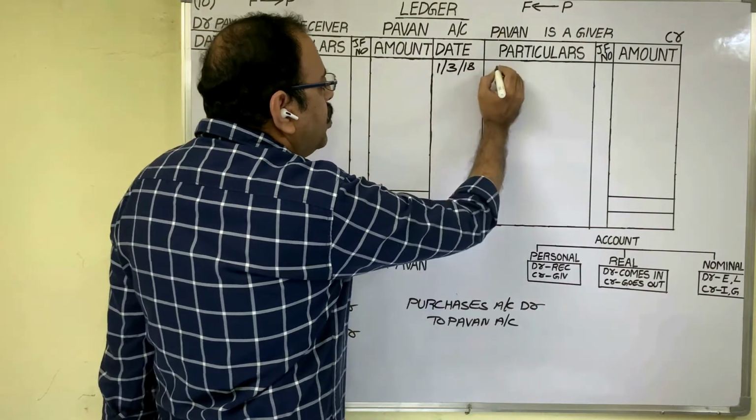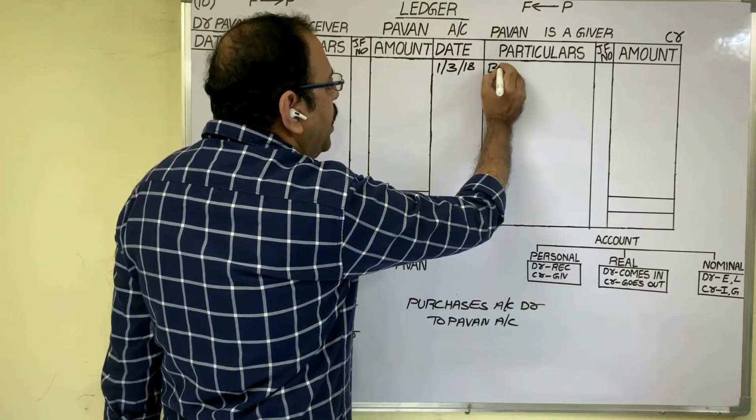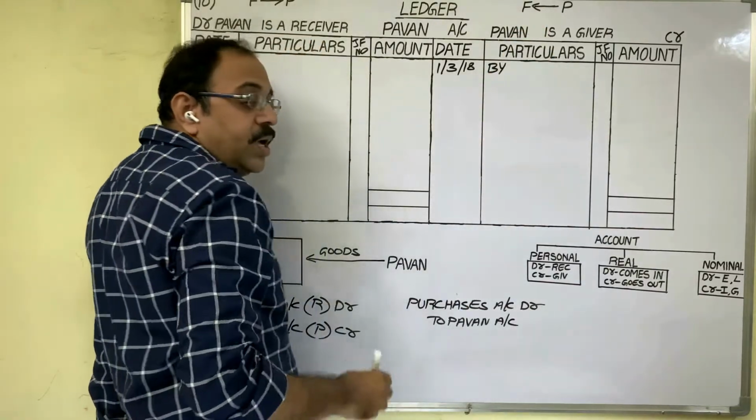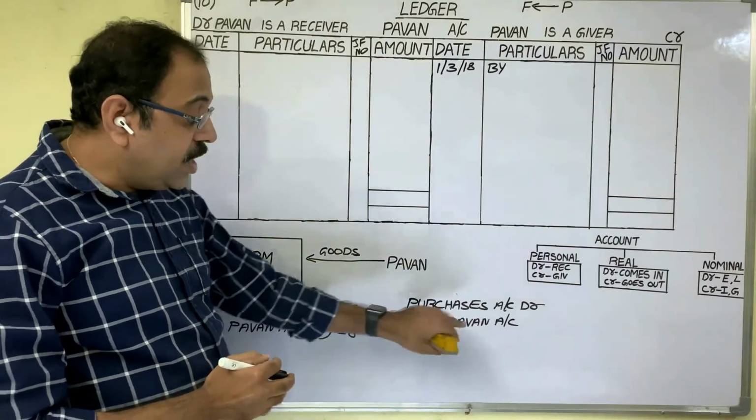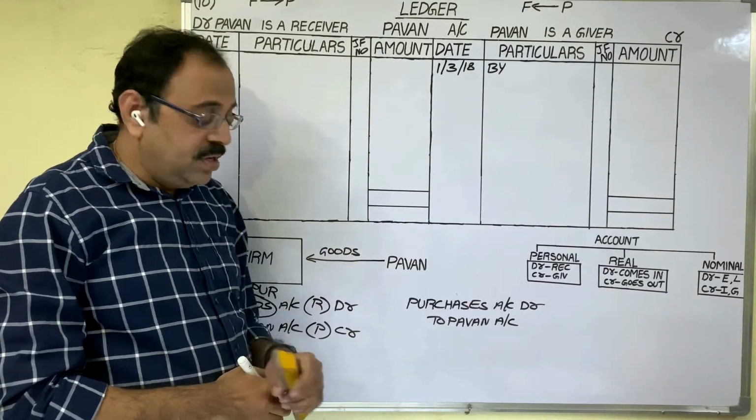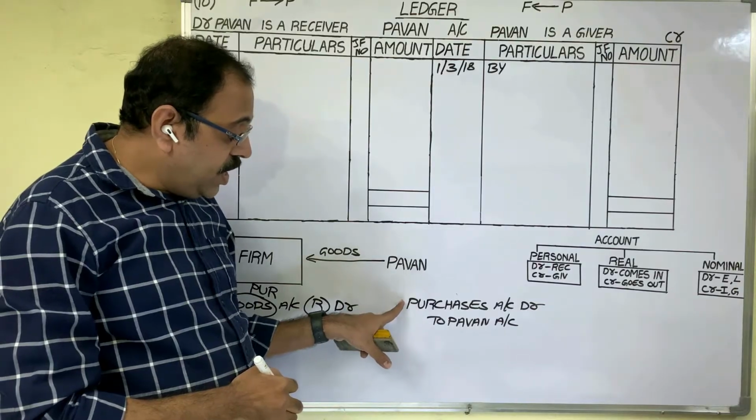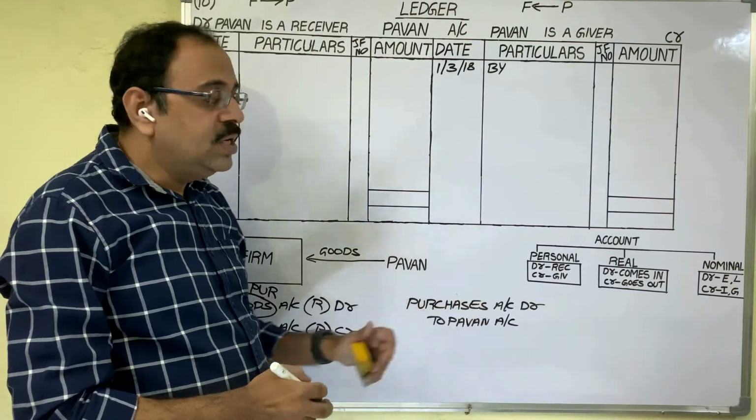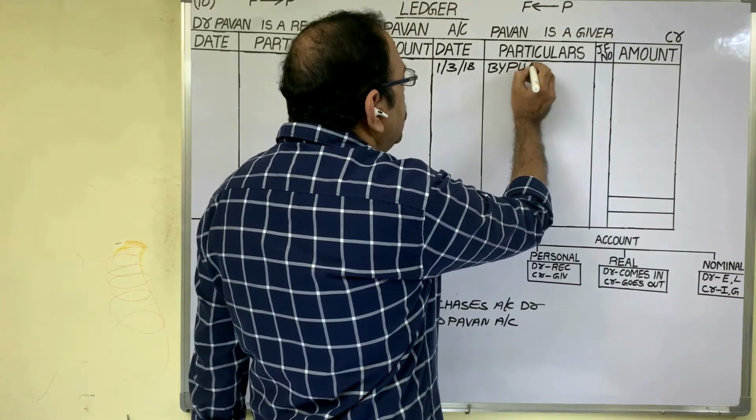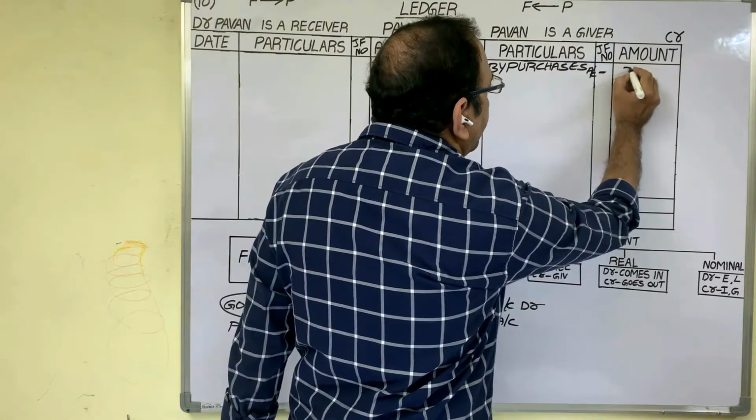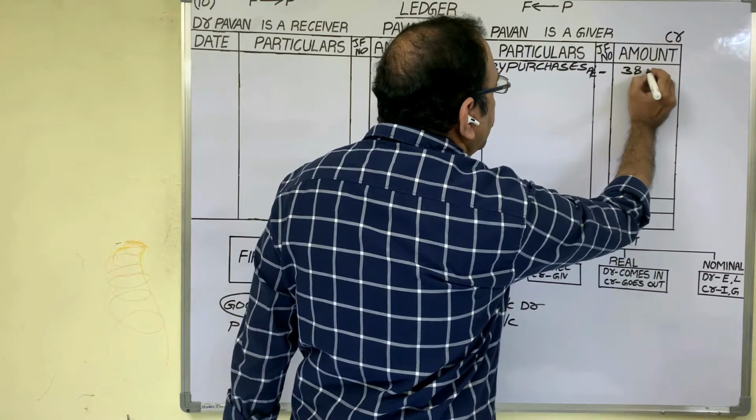2018. In particulars column when you are writing any account name, you have to start with the by. And what to write? Other account name we have to write. In journal entry, other account is purchases account. Write down that account name here. By purchases account. Amount is 38,000 rupees.